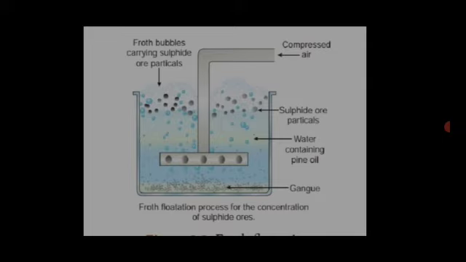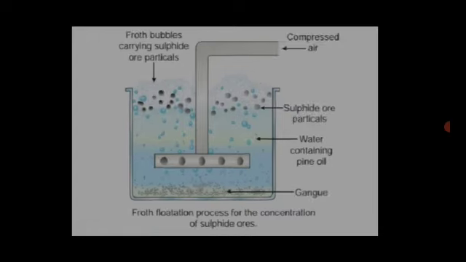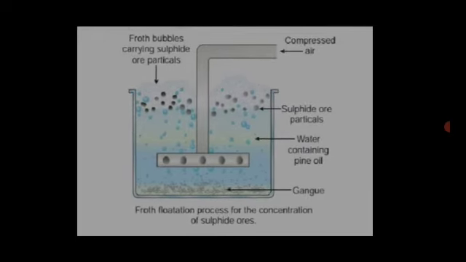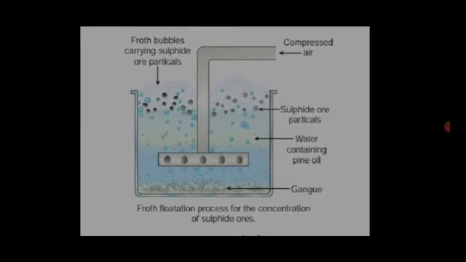Finally the sulfide ore contains only pure metal, and the impurities are removed. Using what oil? Pine oil. Pine oil is used as a foaming agent. So using this pine oil, the heavier particles settle down and lighter particles are present in the top layer. So they are easily separated.